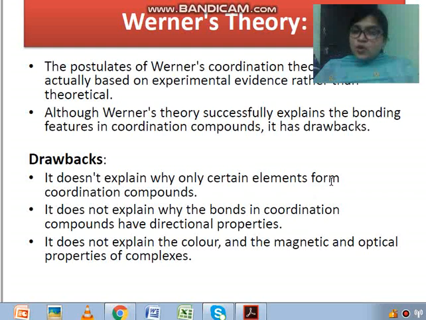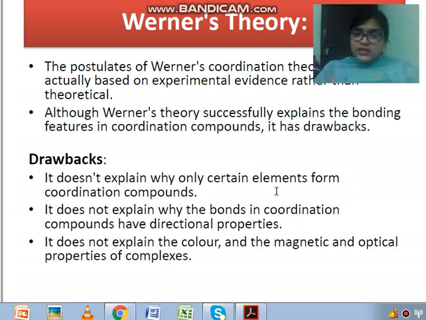See children, it does not explain why only certain elements form coordination compounds, why all elements are not able to form coordination compounds. Second, it does not explain why bonds in coordination compounds have directional properties. Directional means the ligand will attack only from a particular direction. It is not possible that the ligand will attack from any direction.